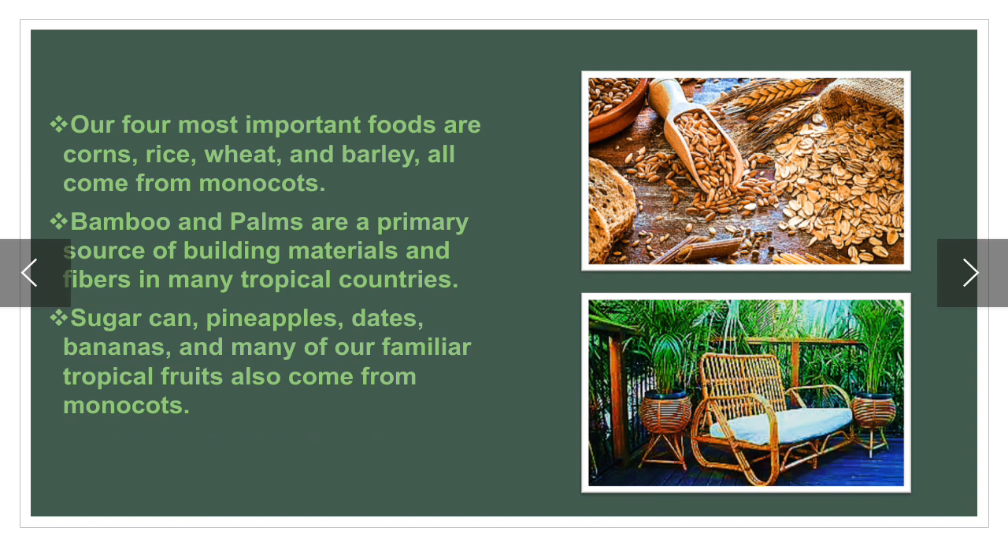Our four most important foods are corn, rice, wheat, barley. All come from monocots. Bamboo and palms are primary sources of building materials and fibers in many tropical countries. Sugarcane, pineapple, dates, bananas and many of our familiar tropical fruits also come from monocot species.